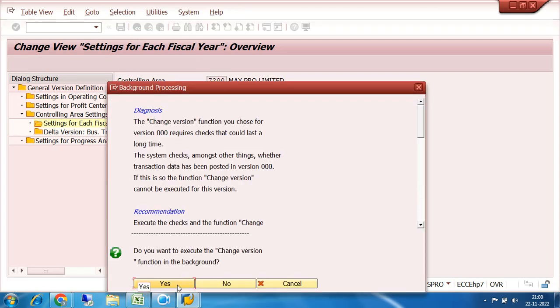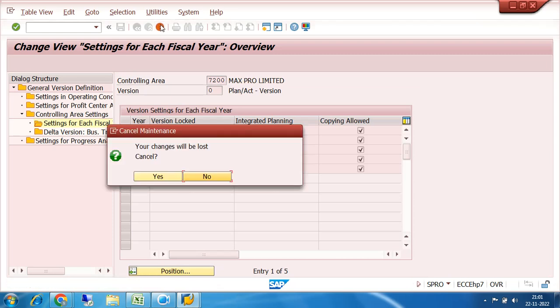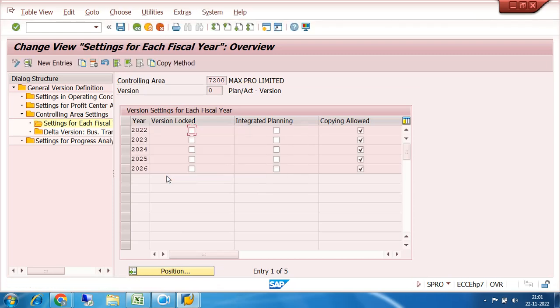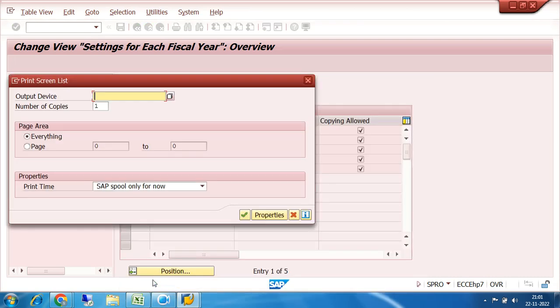Once you save, it asks whether to execute the change version function in the background. No, I want to have the, okay, let's see, it is making me compulsorily do the background activity. I am making the integrated planning. Click on save, click on yes. Okay, it's all right. We can have the background saving.